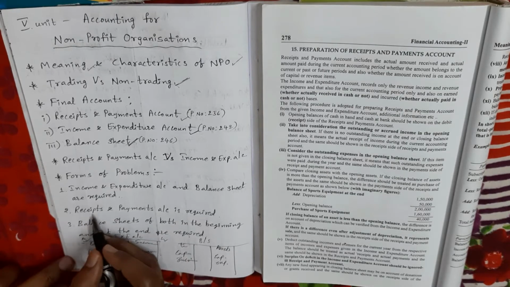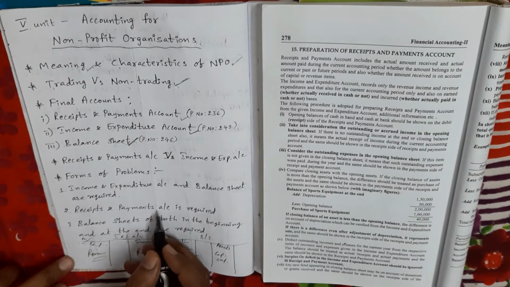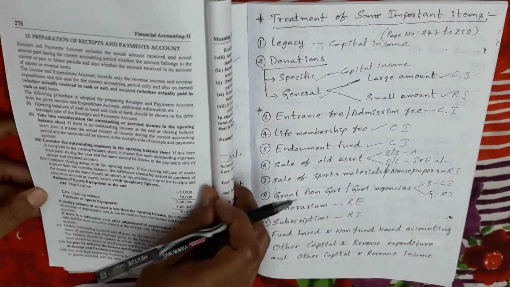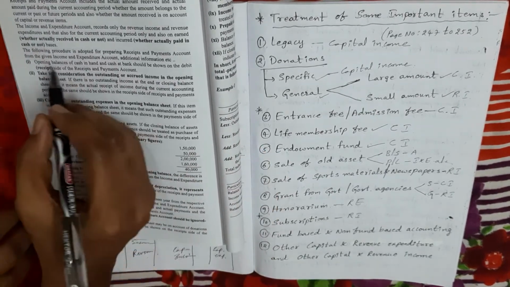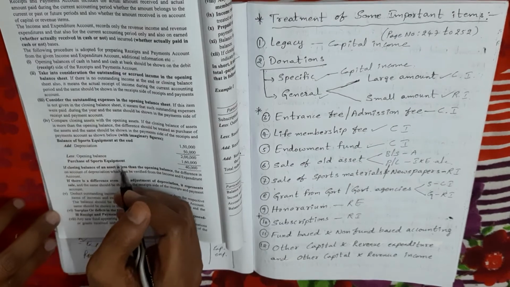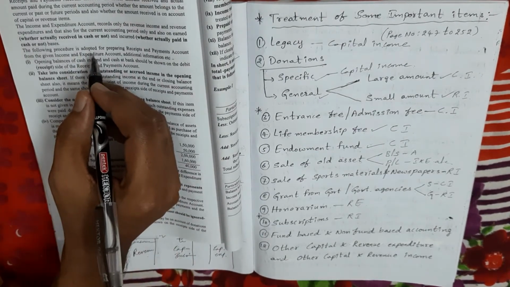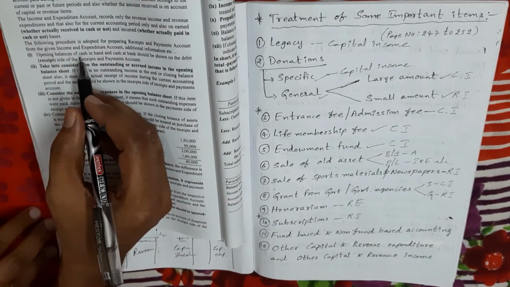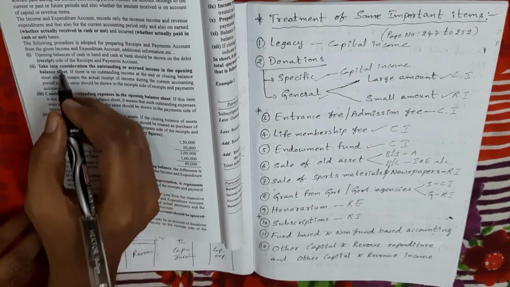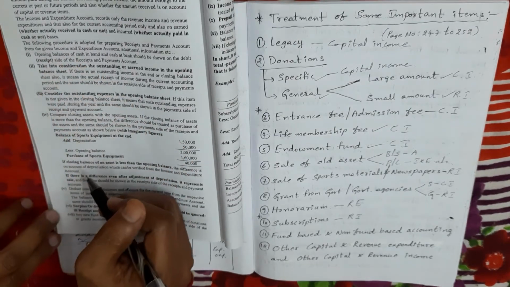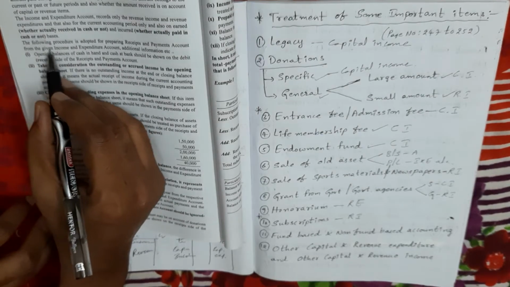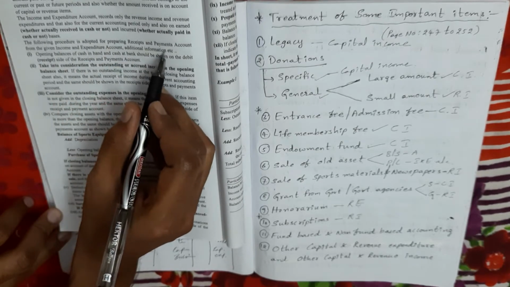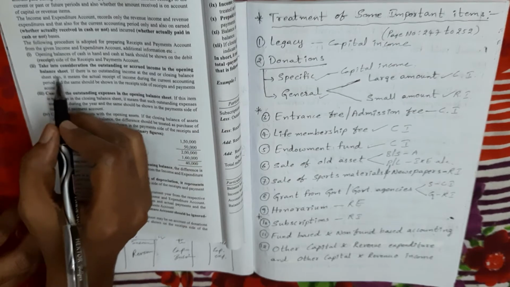Now in this video I'm going to explain the second type of problems. Before going to the problems, my dears, to understand the problems in this method one must be aware of these points. These points are given in your textbook on page number 278, very clearly. So before starting the problem I'm reading all the points. Listen carefully. The following procedure is adopted for preparing the receipts and payments account from the given income and expenditure account and additional information. This is the second type of problem.